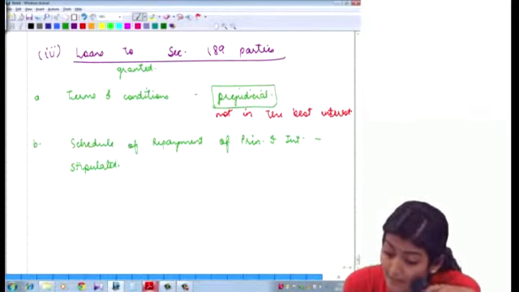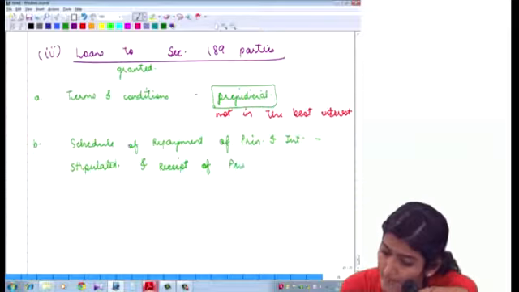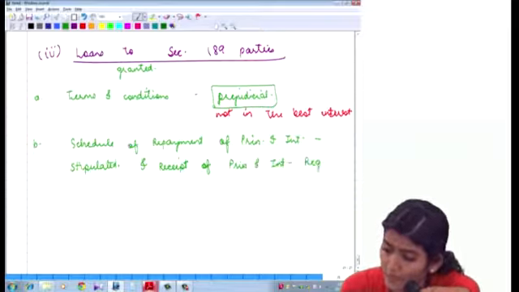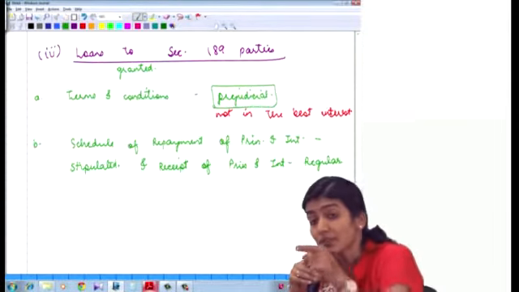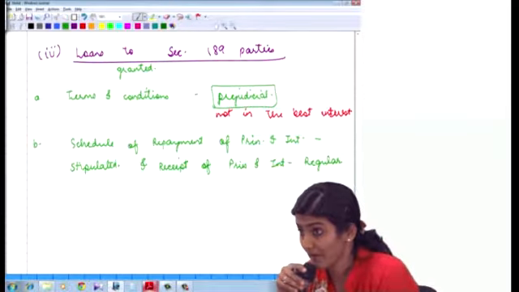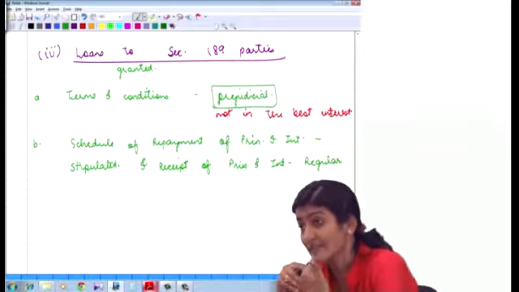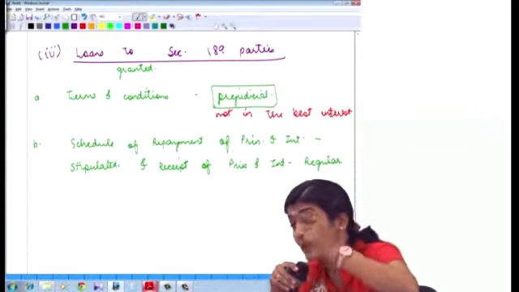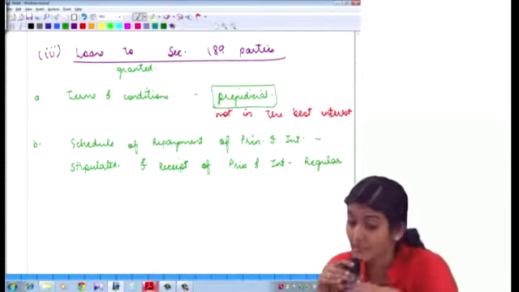You understand? Whether they have given them a repayment schedule. And whether the receipt of principal and interest is regular. When will you say that it is regular? If it is received on or before the due date, then you will consider it to be regular. So whether receipt of principal and interest is on a regular basis? So one, whether the terms and conditions are not prejudicial. Then second, whether the schedule of repayment of principal and interest has been stipulated and whether the receipt of principal